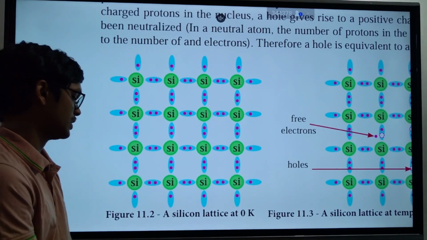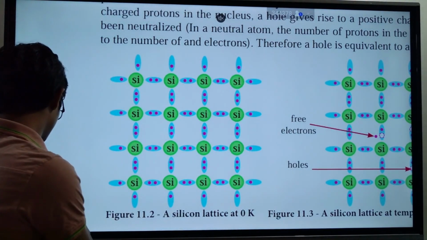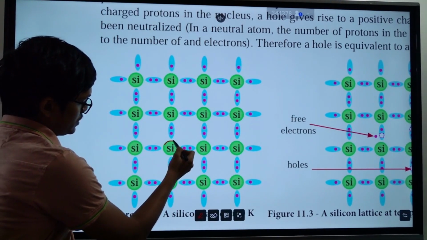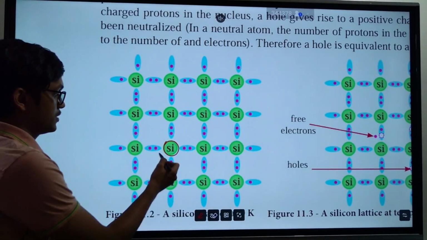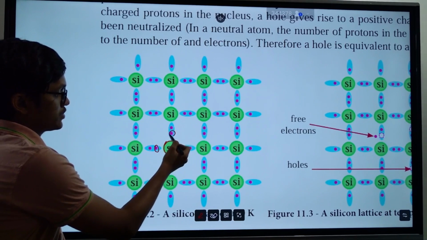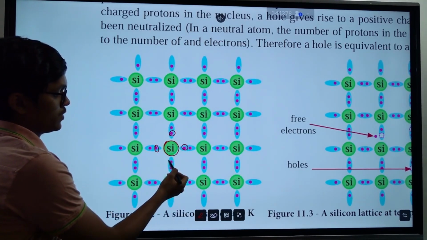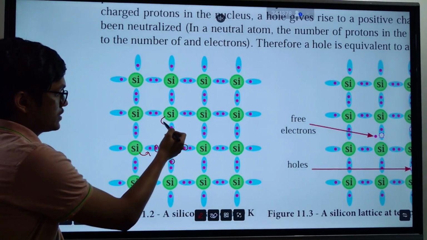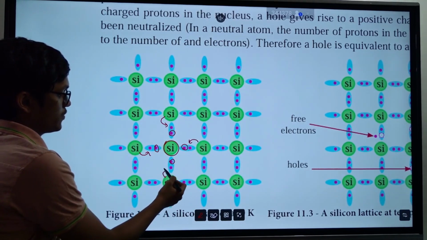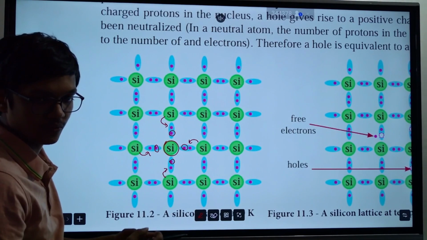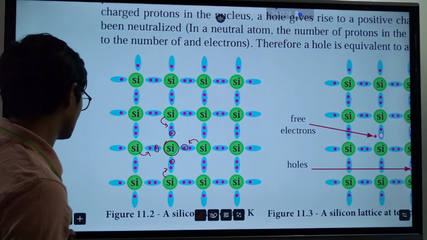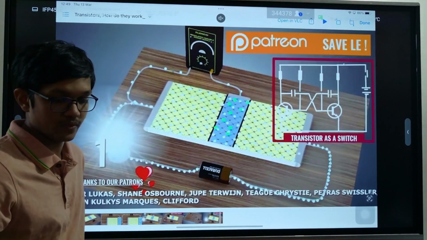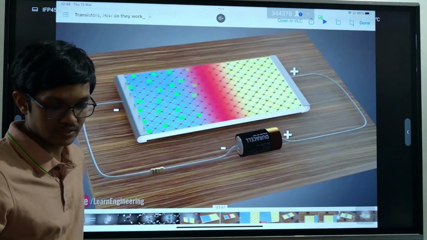So this is the silicon that I'm considering. This electron belongs to this silicon atom, this one belongs to this one, and this electron belongs to this one. And this one provides this one, this one provides this one, and they create bonds and a very strong lattice structure like this. That is the basic idea. But actually it's not like this, it's a 3D structure. It's a very strong 3D lattice structure.